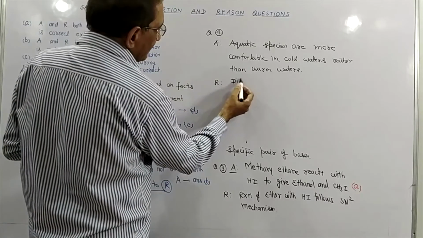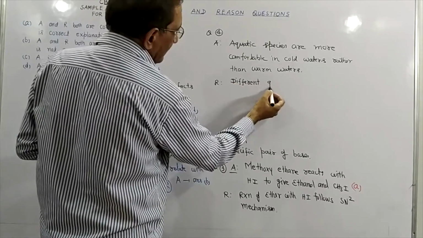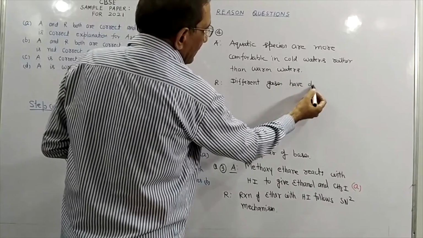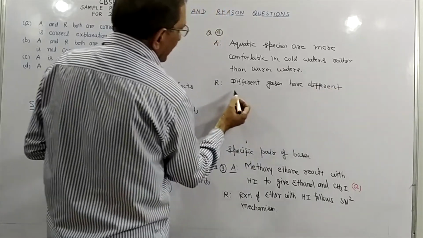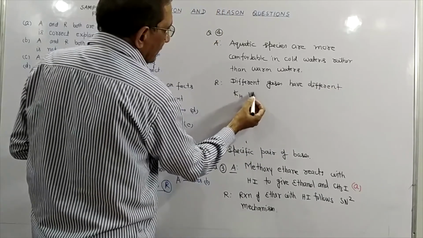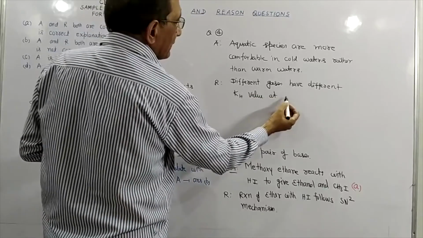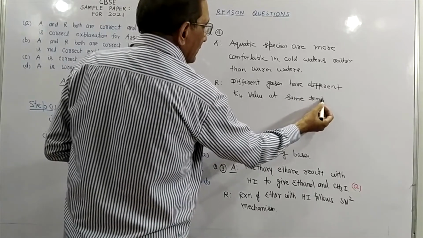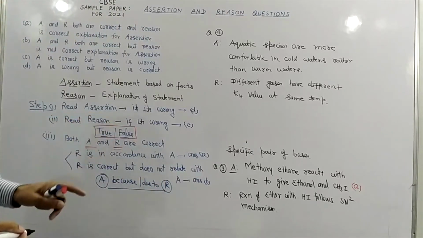Different gases have different KH value. KH is Henry's law constant at same temperature. Now students, again our first step, read assertion.